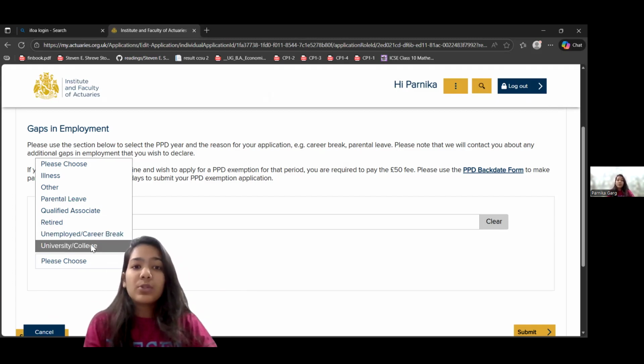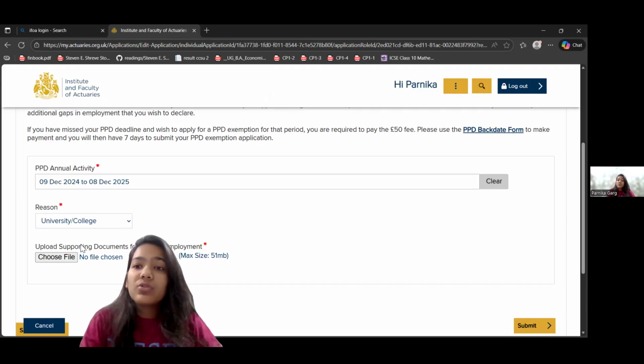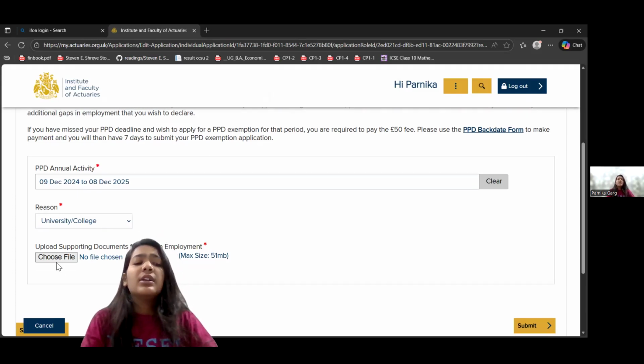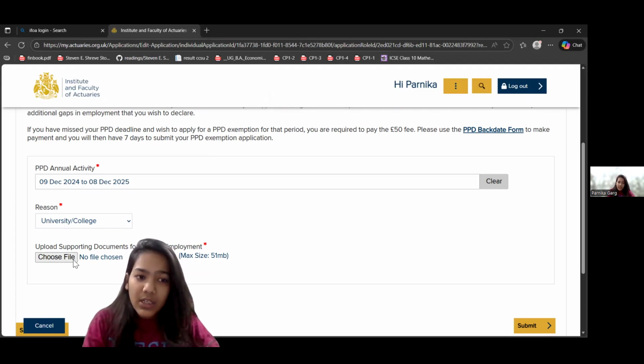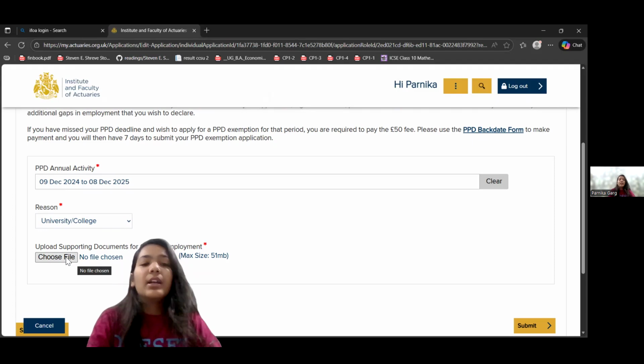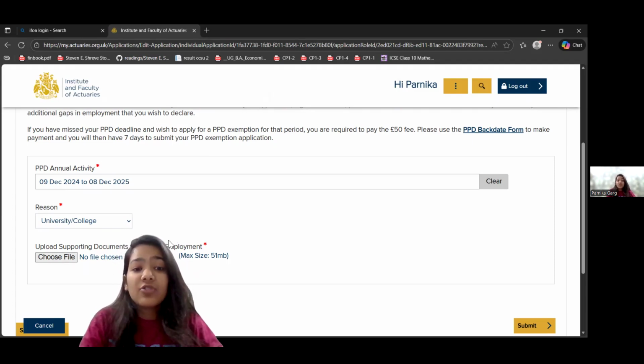And as a student, if you're a student and you have not started working yet, then you will choose your university or college. Okay. So once you choose any reason, they'll ask for the document to support a reason. Of course, it is valid. So in the university section, you're going to choose the college ID or school ID card. Okay, so go to choose file, then browse your file and select the file. Now your file size should be maximum 51 MB, not more than that. Usually the files are not more than 51 MBs, so you do not need to worry about that so much.